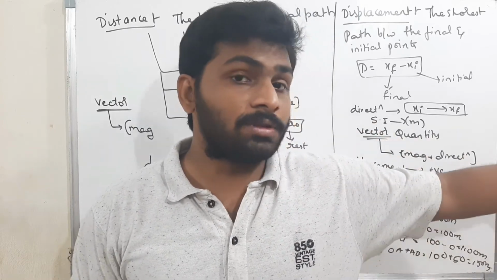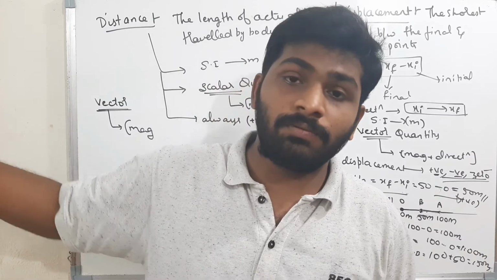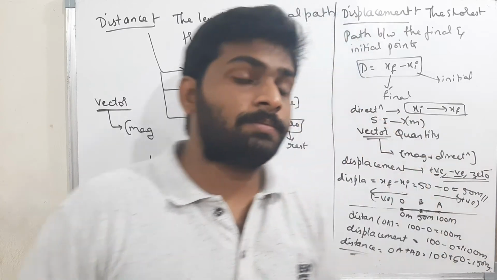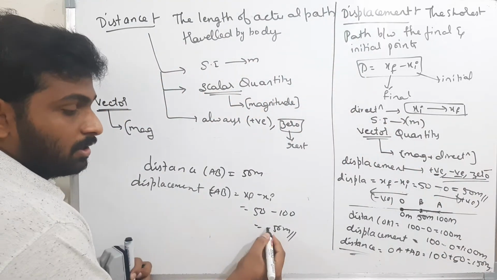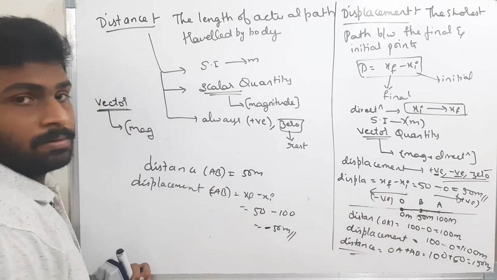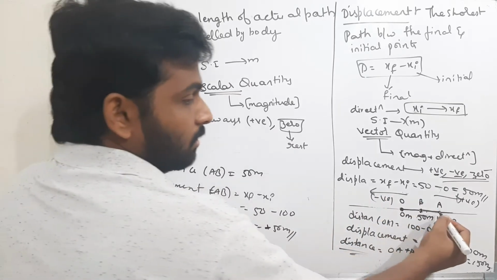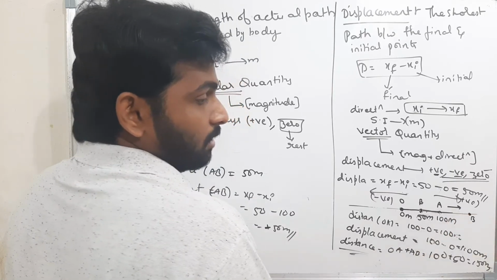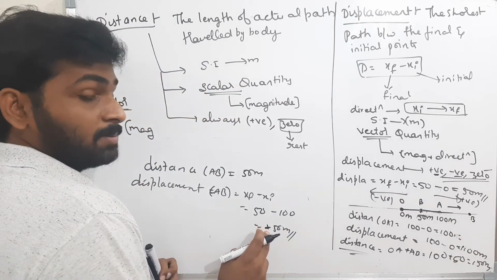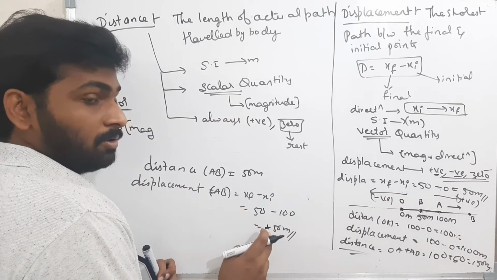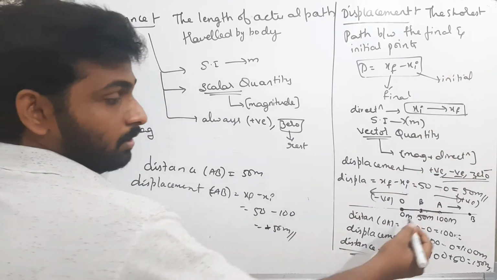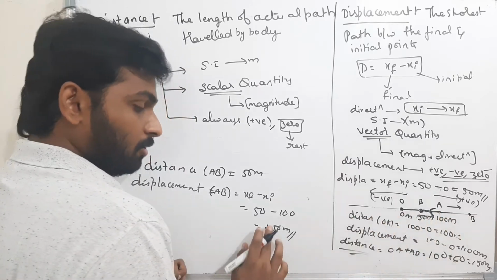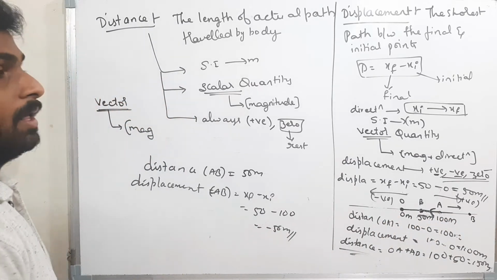If I am moving this side, it is plus 50. If I am moving this side, it is minus 50. That means minus and plus denote the direction. The same thing here: minus denotes the direction. If this side were positive, then the point B would be somewhere here, and from A to B this would be the direction, so the displacement would be positive 50, meaning the right side. But the point B is here, so from A to B I have to move in this direction. That means it is negative. Therefore, the final answer we got is minus 50. I think this is clear.